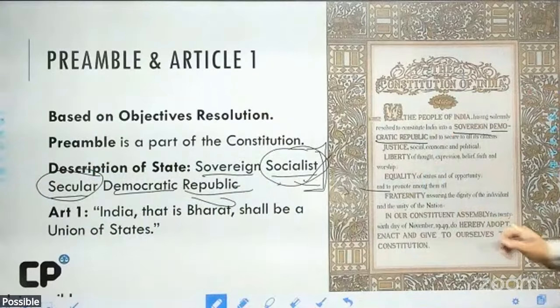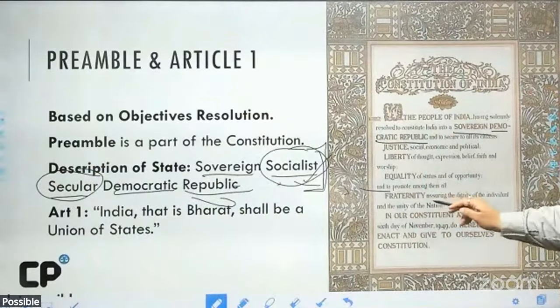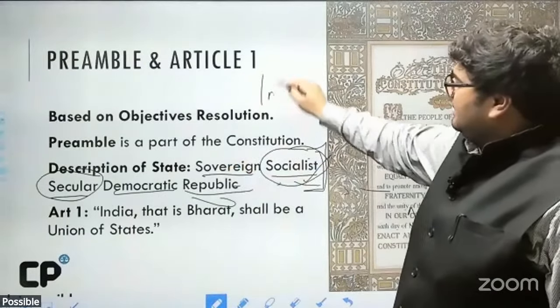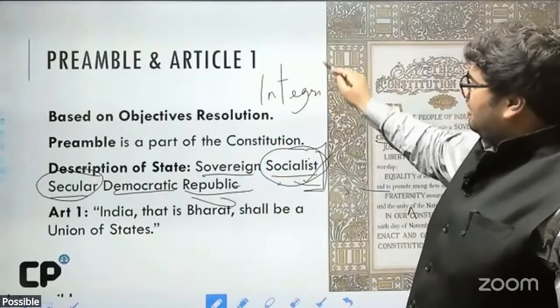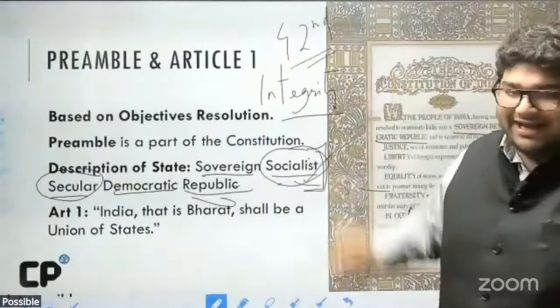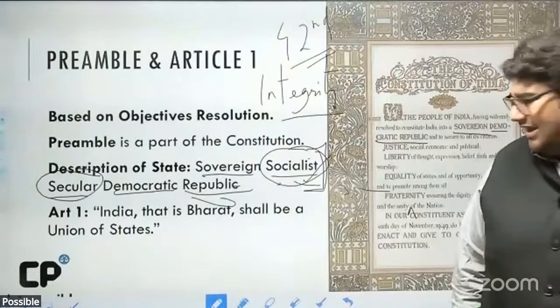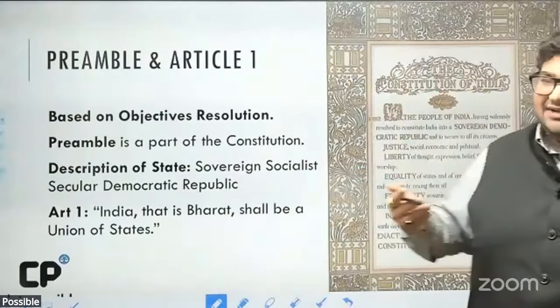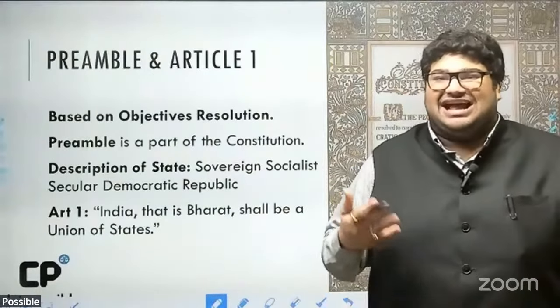Okay, you can see here it says fraternity, assuring the dignity of the individual and the unity of the nation. So the 42nd Amendment added the words unity and integrity of the nation. Okay, so these three words, socialist, secular and integrity, were added to the preamble by the 42nd Amendment Act. Okay, I hope this is absolutely clear. The preamble largely mirrors the objectives resolution. It does have some extra details.